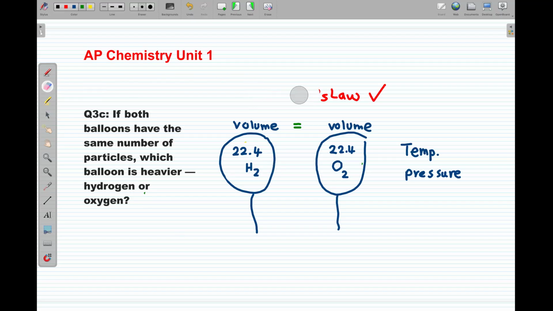Now, this is not Avogadro's law. We already know that they have the same volume and number of particles, but the mass will not be the same. The mass of oxygen and hydrogen will be different. In this case, I have to say that the oxygen is going to be heavier, because its molecules are heavier than the molecules of hydrogen gas.